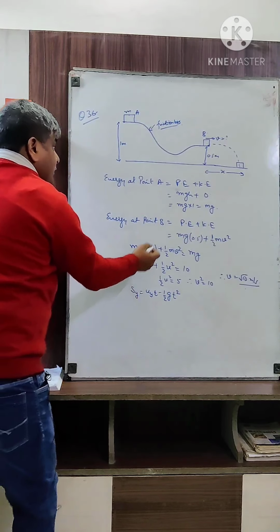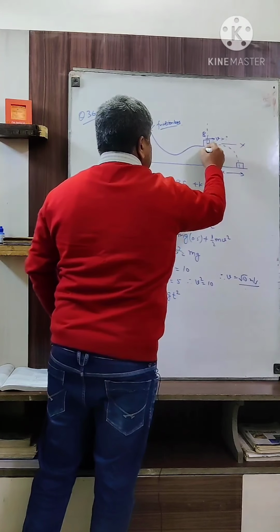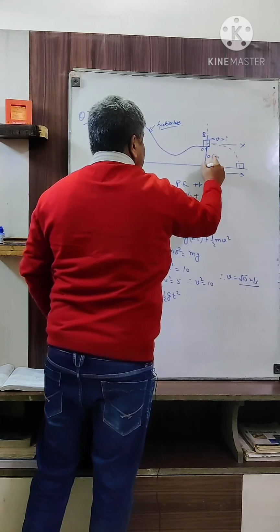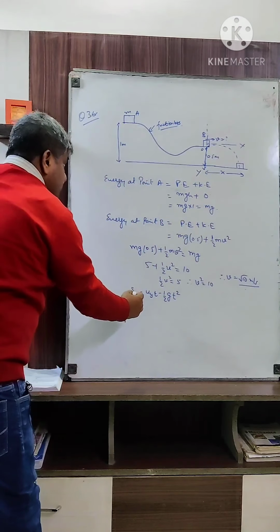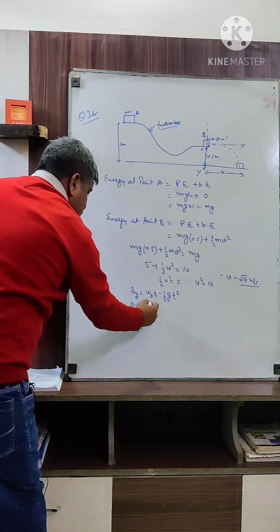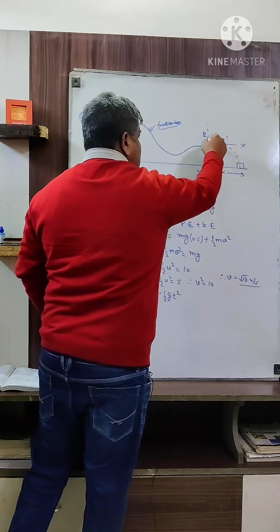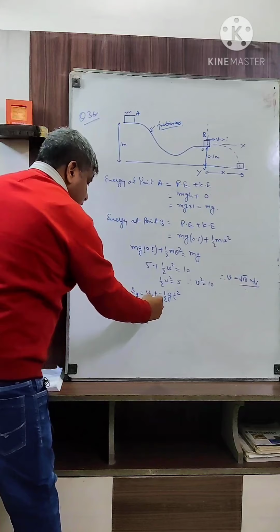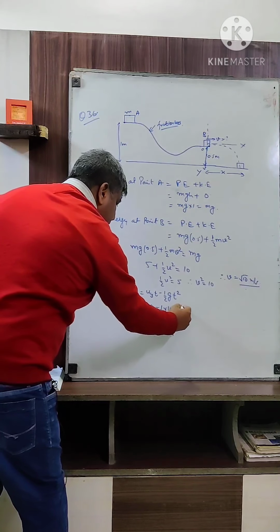Here I am taking this as the x axis and the downward direction as the positive y axis. The displacement along y is 0.5 and the velocity component along y is 0, because the velocity is in the horizontal direction. So it is 0, then minus half, g is 10, and t square.